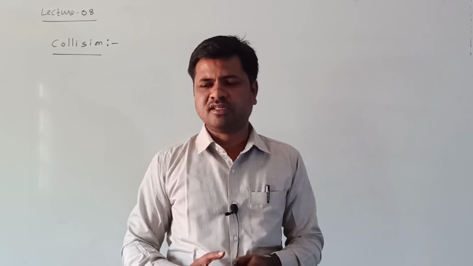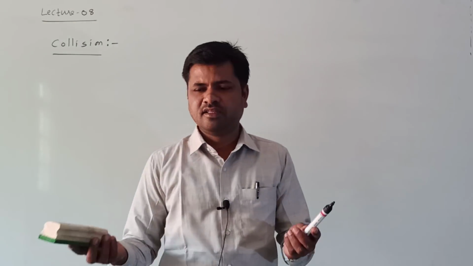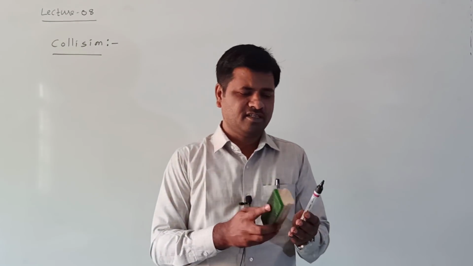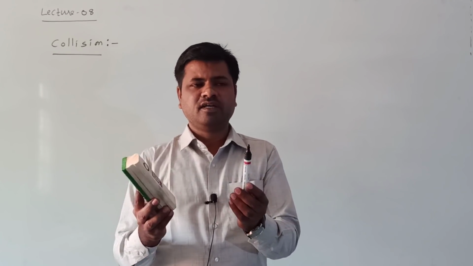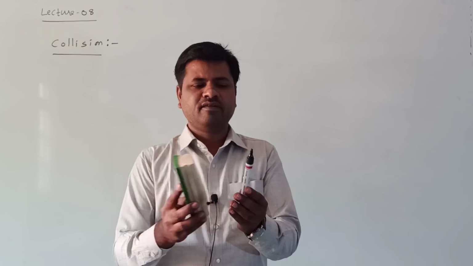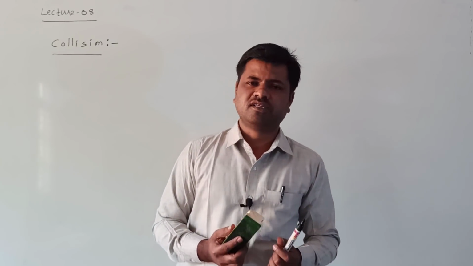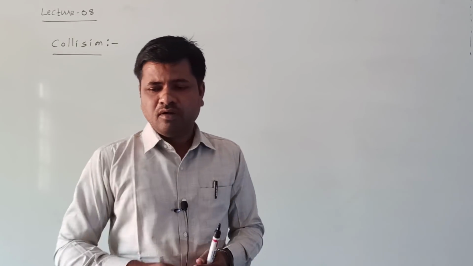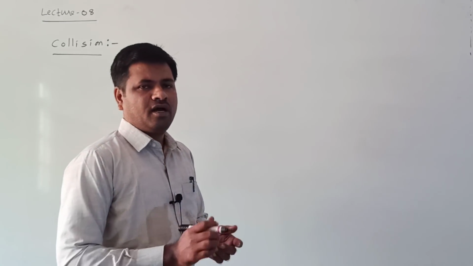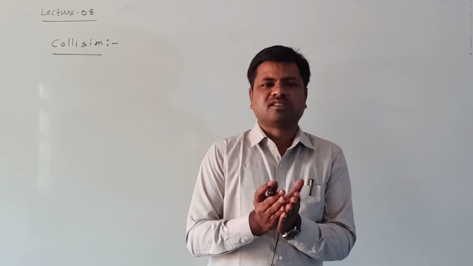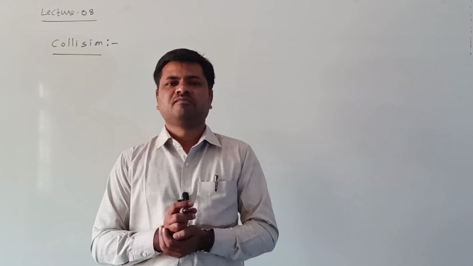Suppose I consider two bodies. Here these are two bodies: this is a duster and this is a marker. These two collide with each other. That is called collision. Or physically they interact with each other. That is called a collision.